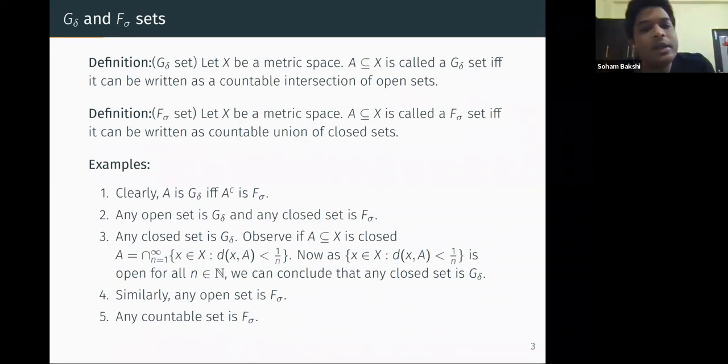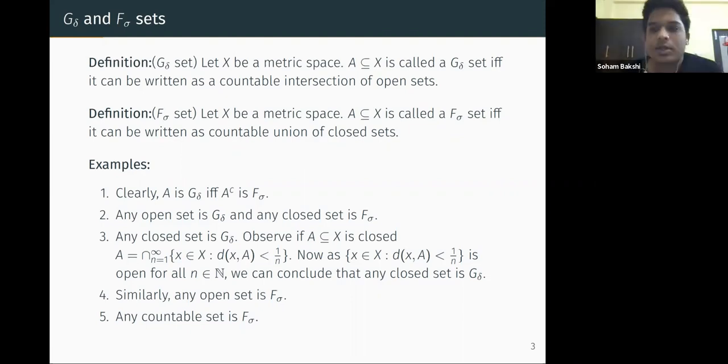What is a G delta set? Let X be a metric space. Again, we can do it for any general topological space, but for now let's stick to a metric space. A subset of X is called G delta if it can be written as a countable intersection of open sets. First of all, it might not be open.